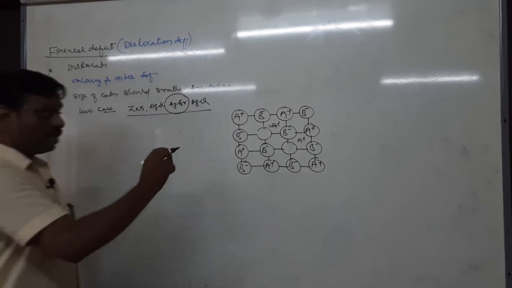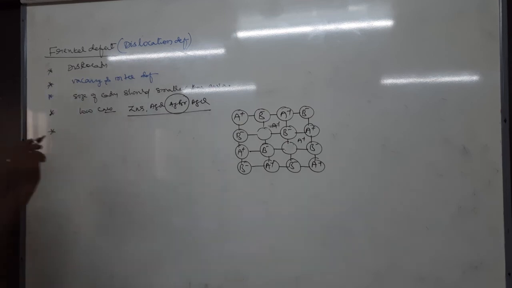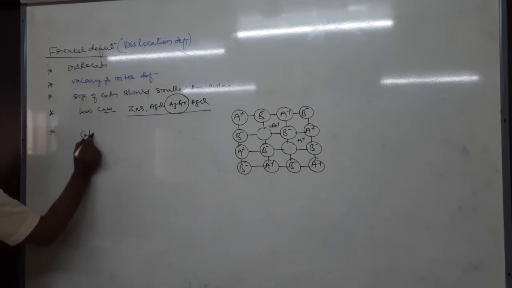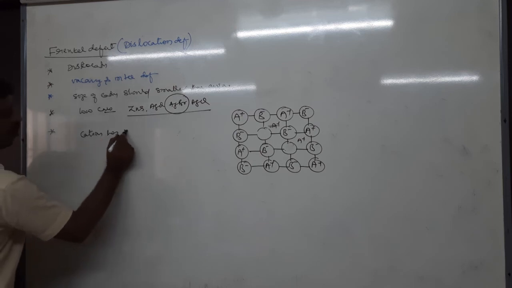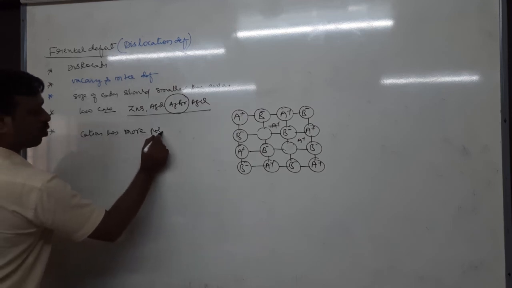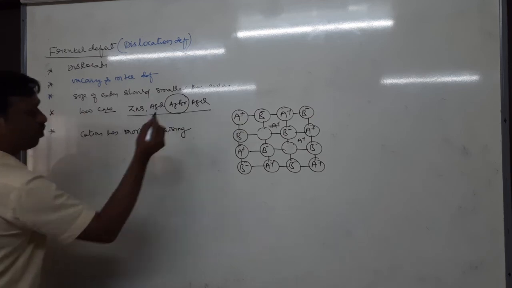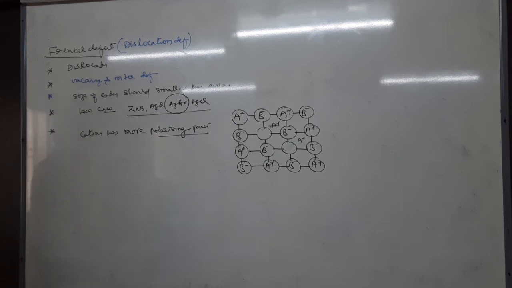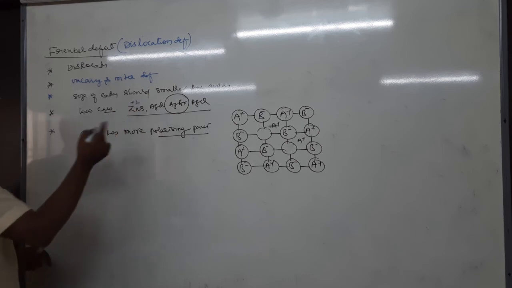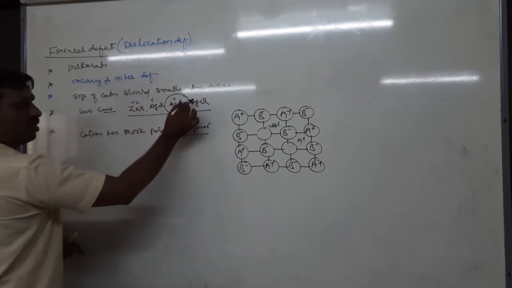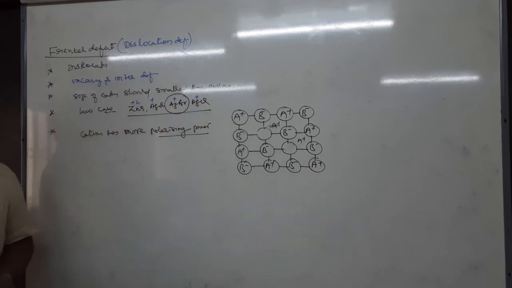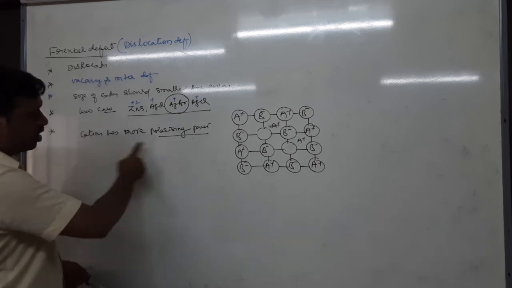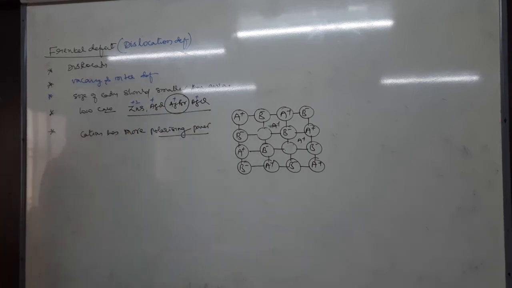Next, it is also generally observed where the cation has more polarizing power. So what is polarizing power? We will study it in chemical bonding. Generally cations having more polarizing power can show this kind of defect. Generally Zn2+, Ag+ have more polarizing power. Therefore if the cations have more polarizing power, they can show this Frenkel defect.